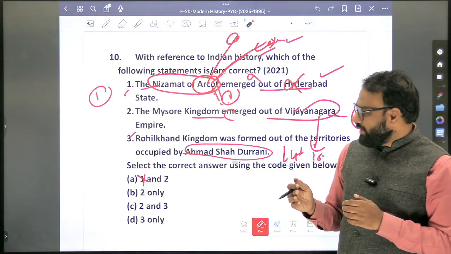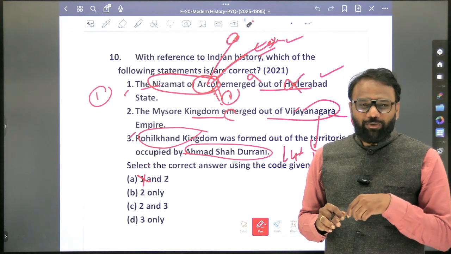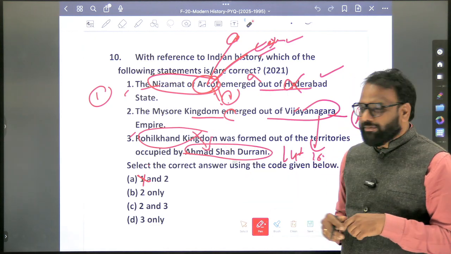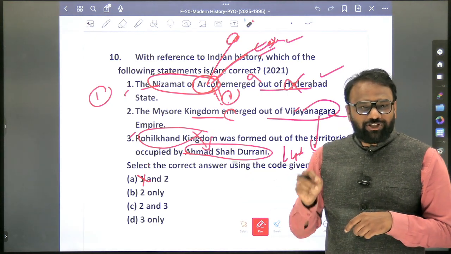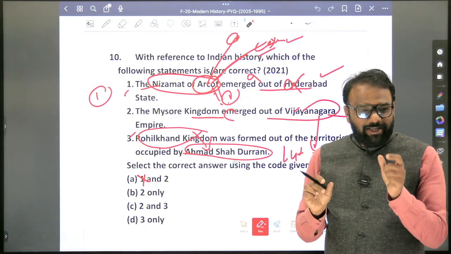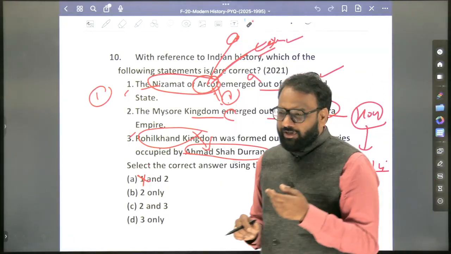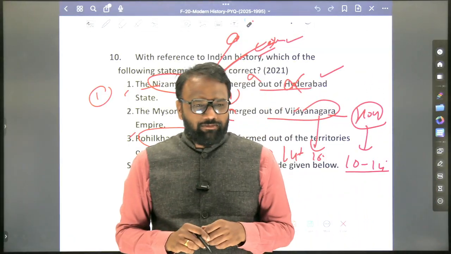And in this fight, the Rohilkhand kingdom, the Rohillas, they supported whom? They supported Ahmad Shah Durrani. He is also called Ahmad Shah Abdali. Both of them are the same. So here, even though they have not mentioned the name, they are expecting us to have basic information of what? The third battle of Panipat.